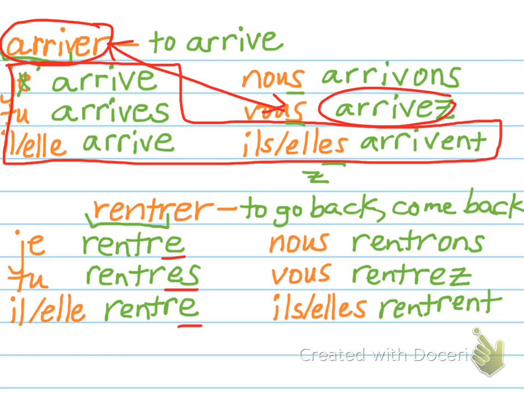And again, when my subject is nous, I'm adding to my stem an ONS. When my subject is vous, I'm adding an EZ. And when my subject is ils or elles plural, I'm adding an ENT. S'il vous plaît, répétez: rentrer, je rentre, tu rentres, elle rentre, nous rentrons, vous rentrez, ils rentrent.